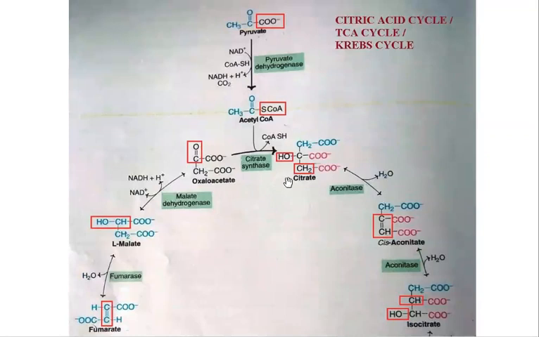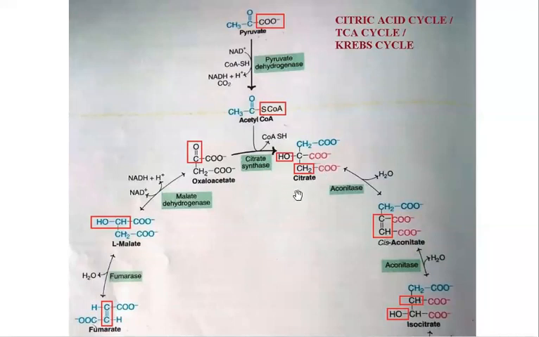Coming to the first reaction of the citric acid cycle, here oxaloacetate, which is a 4-carbon compound, is reacting with acetyl coenzyme A, which is a 2-carbon compound. The reaction is called a condensation reaction. Here, these two molecules get condensed, and the thio-coenzyme A group is removed, forming a 6-carbon compound called citrate. Citrate has 3 carboxylic groups, so that's why this compound is called TCA, tricarboxylic acid.